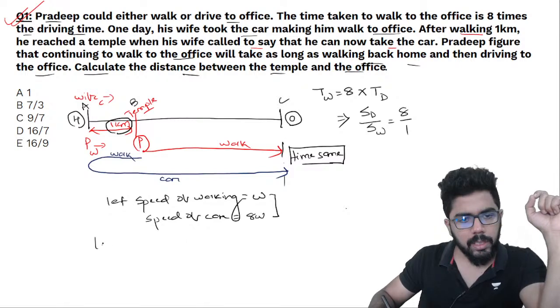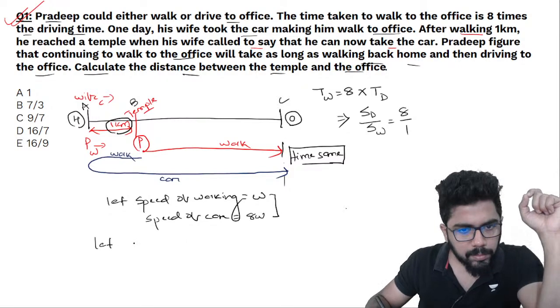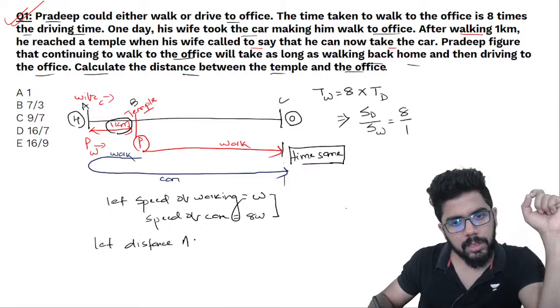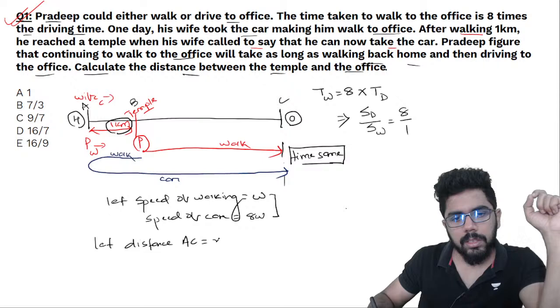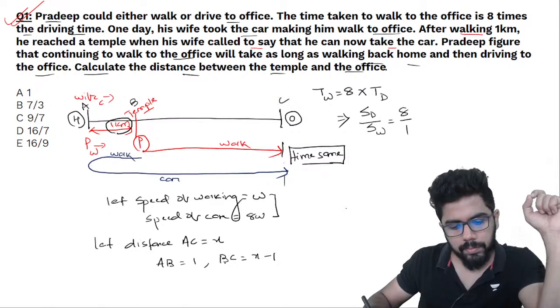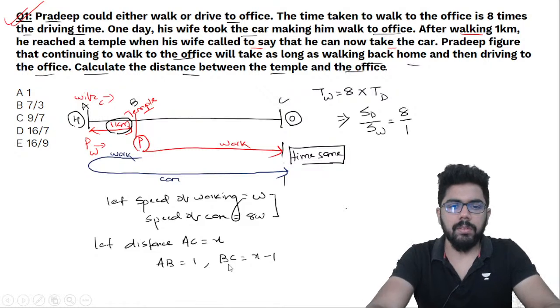So I'll take, let the distance, पूरा जो डिस्टेंस है AC, that is equal to X. So AB is equal to 1 kilometer and BC is equal to X minus 1 kilometer. We get this.